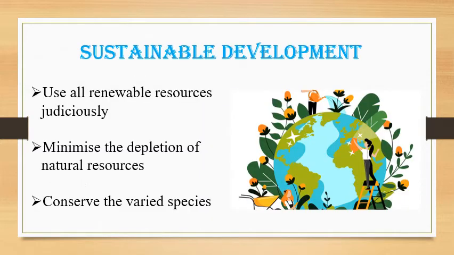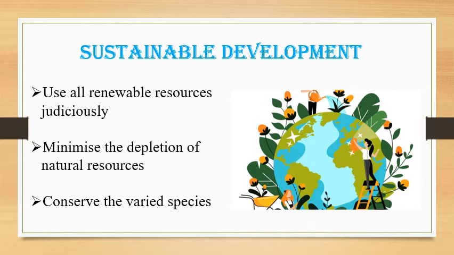Sustainable development. Students, what do you mean by sustainable development? Listen, sustainable development means development that takes place without damaging the environment. Students, what is the goal of sustainable development? Listen, it meets the needs of the present without compromising the ability of future generations to meet their own needs. It is the most important goal of sustainable development.